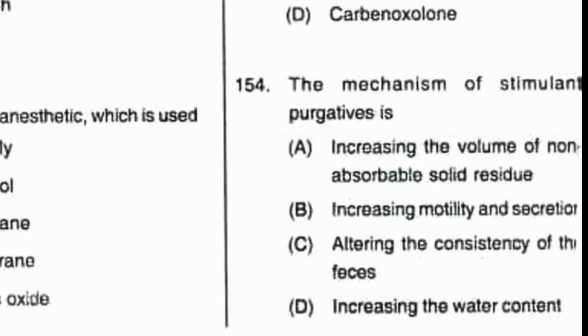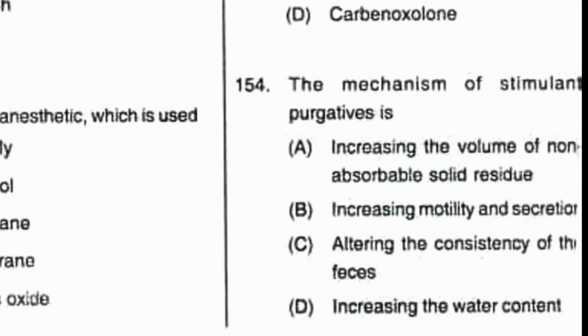Number 154, the mechanism of stimulant purgatives is. The mechanism behind stimulant purgatives. We know that purgatives can be divided into different types, and among them the stimulant purgatives are diphenyl methanes, which include bisacodyl and phenolphthalein, then anthraquinones, which include senna and cascara, then 5-HT4 agonists, which include prucalopride, and fixed oil, castor oil. These are the examples of stimulant purgatives.